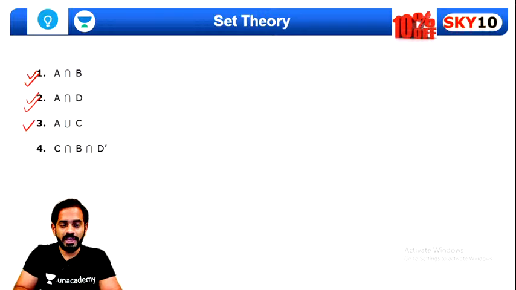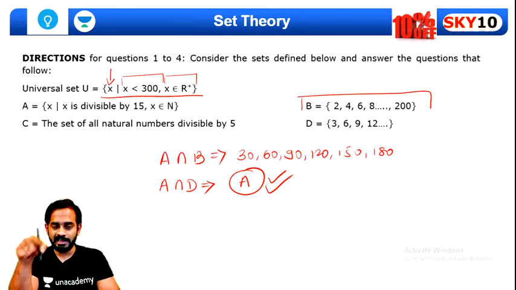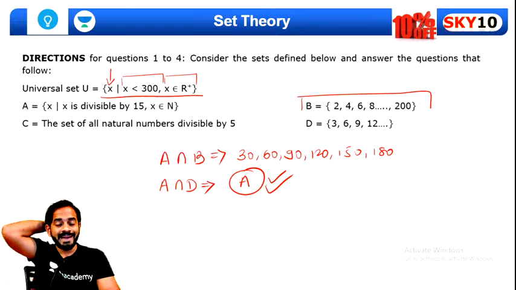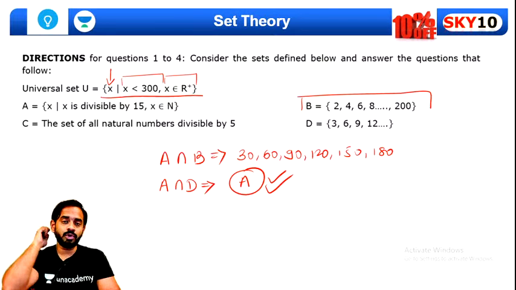Now, the third question is A union C. Ekta, just tell me one thing. You are saying that in this set A, we can take 20 elements. Is it true?